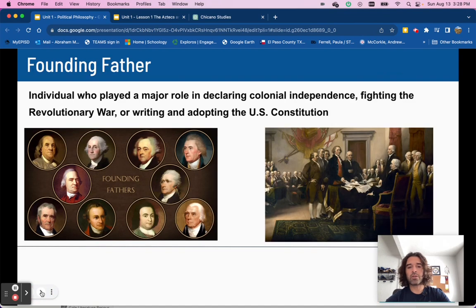A founding father is an individual who played a major role in declaring colonial independence against Great Britain, fighting in the Revolutionary War, or writing and adopting the U.S. Constitution. So all of these gentlemen that we are going to learn about were major figures in declaring independence from England and creating our government.